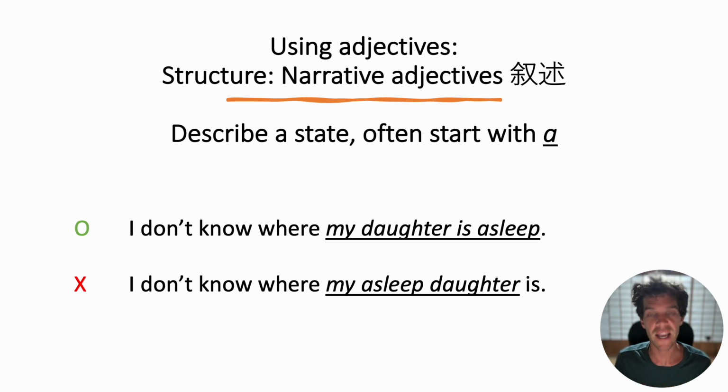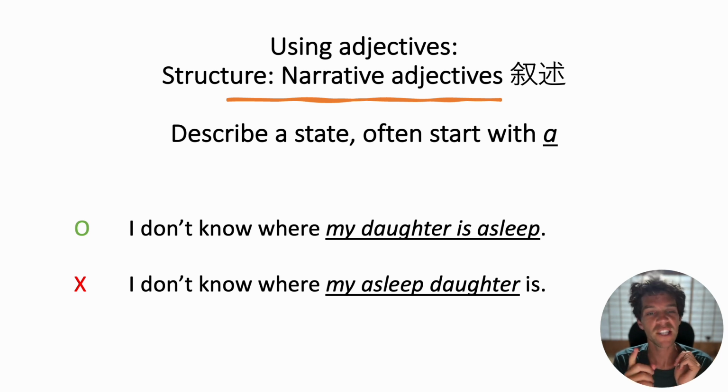That is the state after you go to sleep or after you fall asleep. So a lot of these kinds of adjectives start with an A, and they are always placed at the end or after the be verb. They are not placed before the noun.